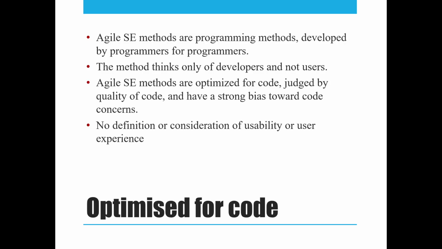Now first and foremost, the most important drawback of the Agile method is that it depends only on coding. That means Agile methods are the programming methods which are developed by the programmers and for the programmers. Basically in Agile method, it does not consider a real user. It just sees that the quality of code is important. It just sees that the functionalities are working properly. There is no definition or consideration of usability or any kind of user experience.